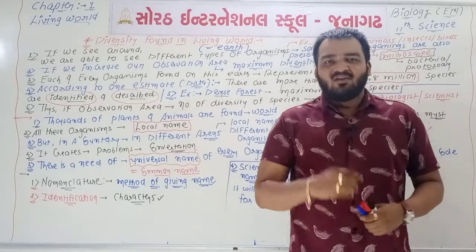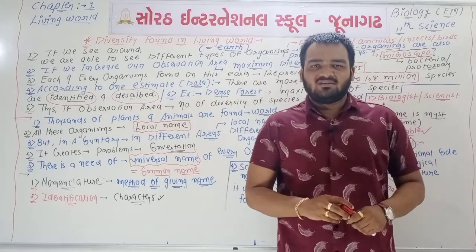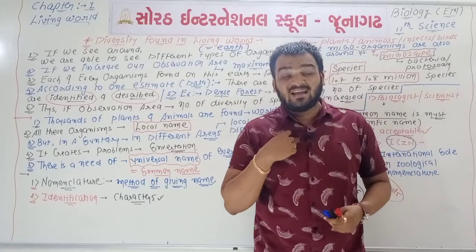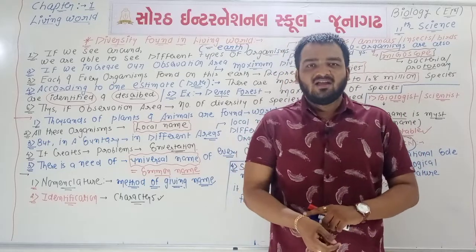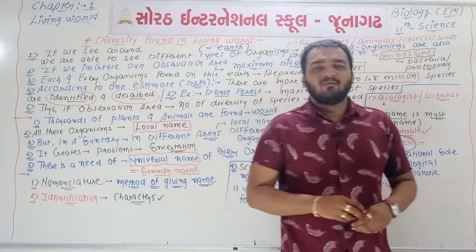For example, for humans Homo sapiens is used, so we are not able to use the same scientific name for the mango. We must use another name, Mangifera indica, for the mango.